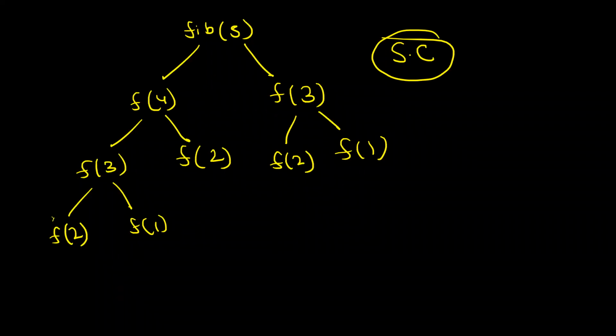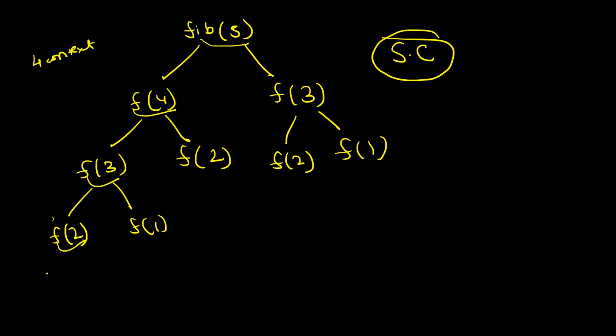Can anybody help me with the space complexity? How many contexts are present in the call stack in the worst case? Okay, people are saying 2 raised to n, or n minus 1. In the worst case, see what happens. You have the context of 5, then 4, then 3, then 2, so you have 4 contexts. Do you agree?